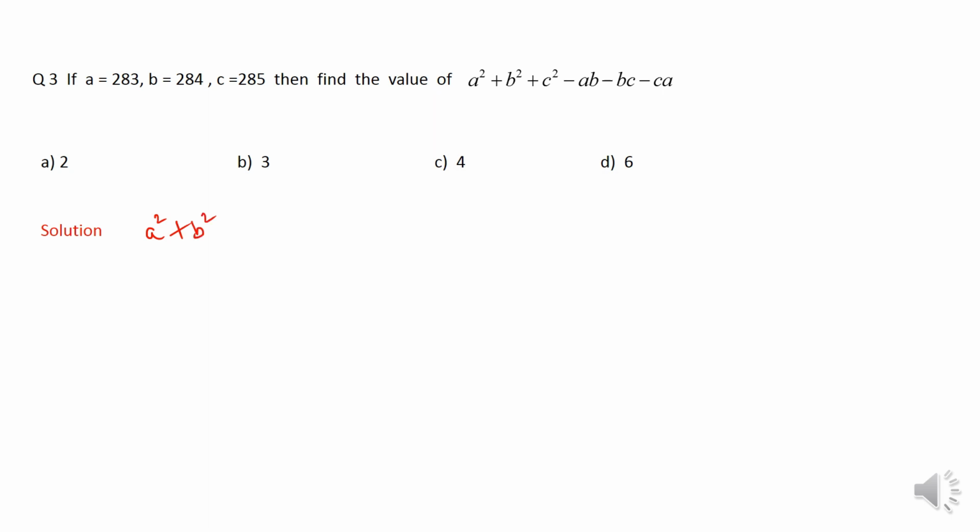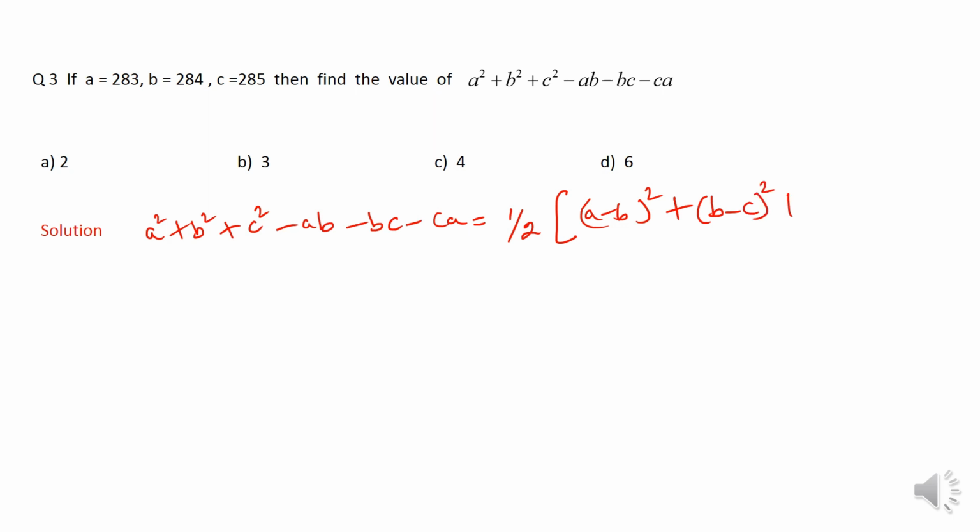then we can multiply this expression by 2 and divide by 2 to express it as the sum of 3 perfect squares, like this. When you simplify, you will get both of them as same. If you want to see the whole working of this expression, you can refer to my previous video. Now the values are very big.